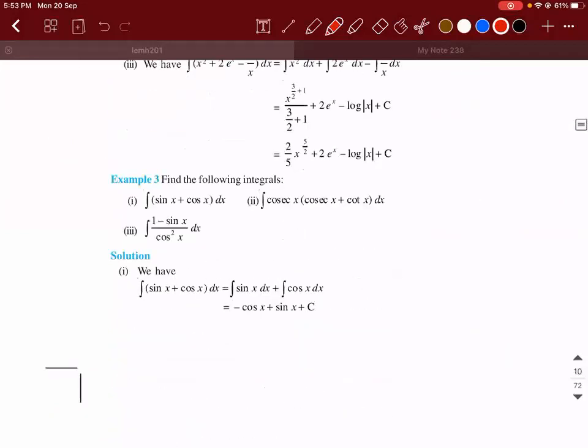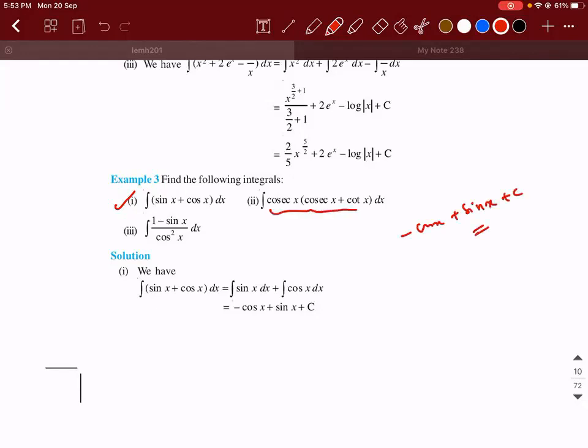Now we will go to the next. Find the following integrals. Integral of sin x plus cos x. Integral of sin x is minus cos x. Correct? Yeah, correct. So minus cos x plus sin x plus